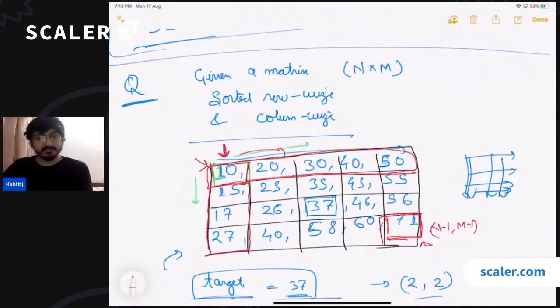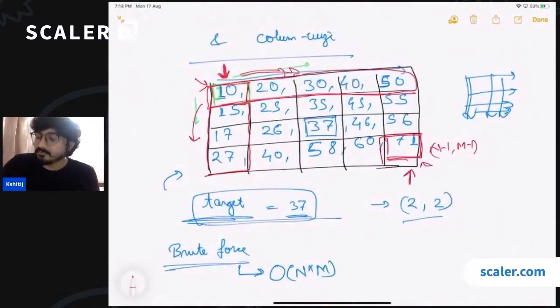If we are starting the search from here, we are unable to make any conclusive decision, because all the elements here and all the elements here follow the exact same property, which is that they are greater than 10. So this is not allowing us to discard any of the search space, correct? Let us start the search from this block. Now, if the target is smaller than this, can I say that the target has equal chances of being present in this row, in this column, as well as in the last row? Because all the numbers in this column are smaller than 71, because the column is sorted in ascending order, right?